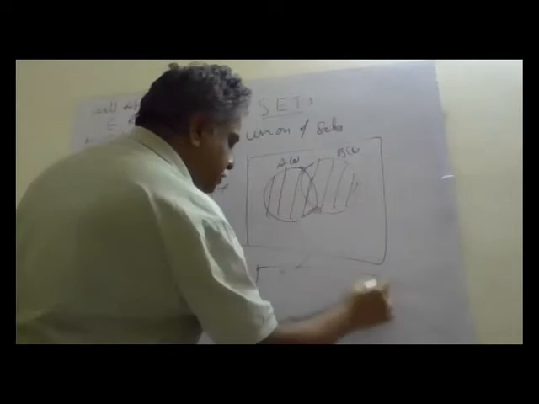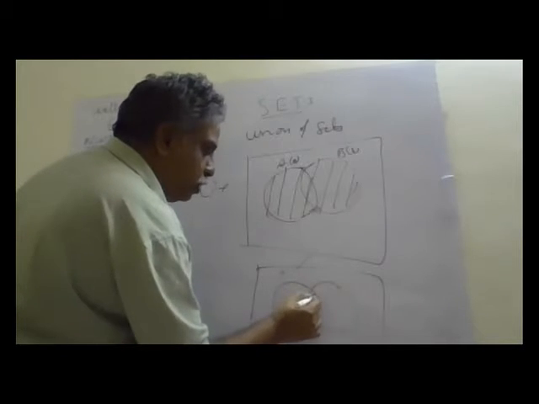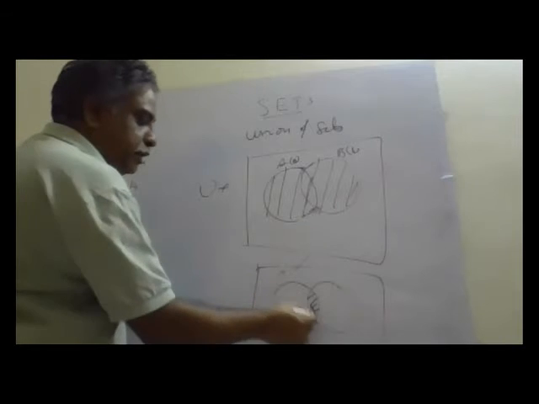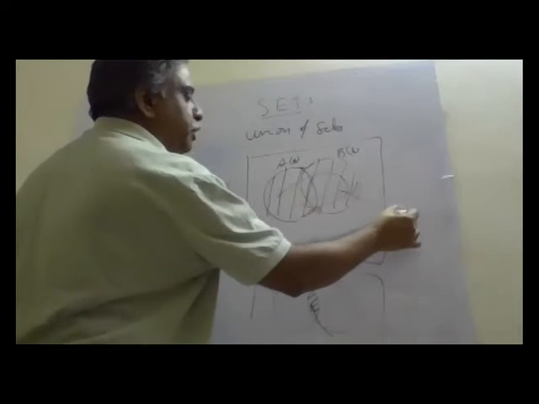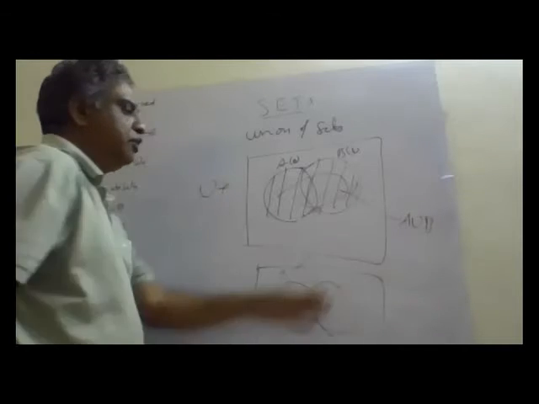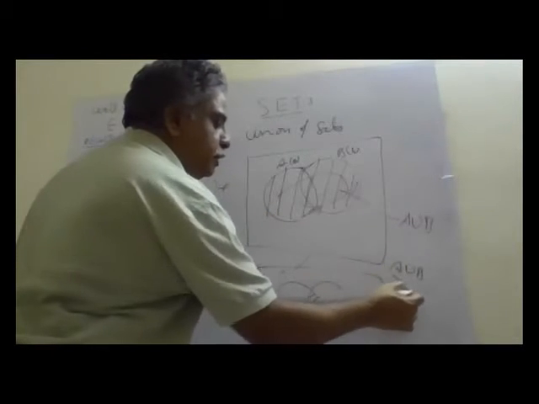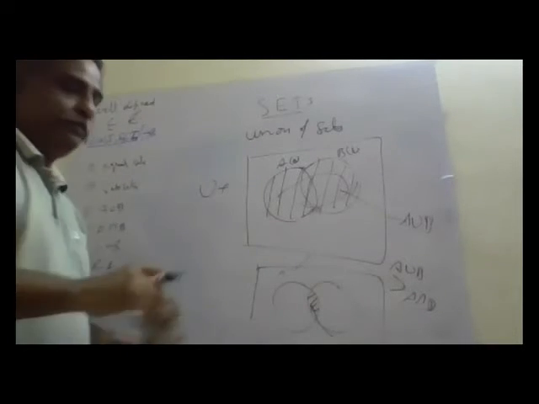What is A intersection B? What is common in both? This is A intersection B. This whole thing is A union B. So A union B is always greater than or equal to A intersection B. Okay?